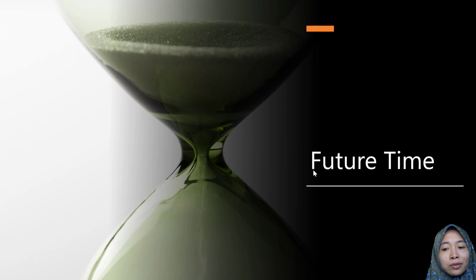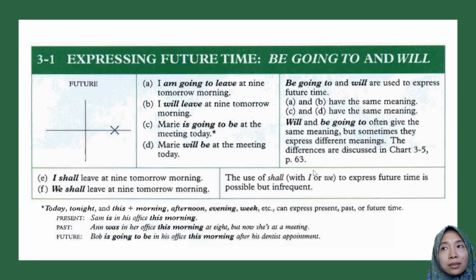Today we're going to talk about future time. When we want to express future time, we can use some structures. The first one is be going to and then will. Here is the timeline. Have a look at the timeline here. When the horizontal line is the present moment, the future is right here. So after the present is the future. And then have a look at the example.